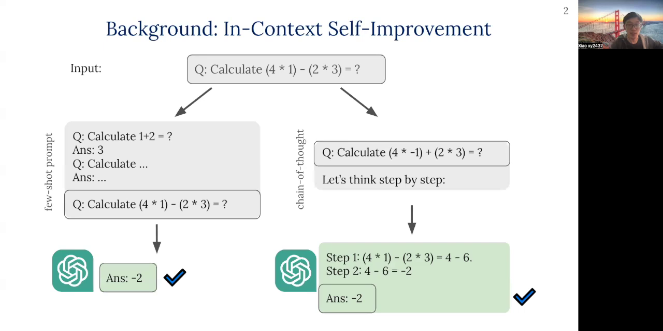One common practice to obtain high-quality answers includes prompting a few examples as in few-shot prompting, or using a chain of thought template to elicit a better reasoning trace. In this simple question, both methods can achieve the correct answer given a sufficiently powerful language model.